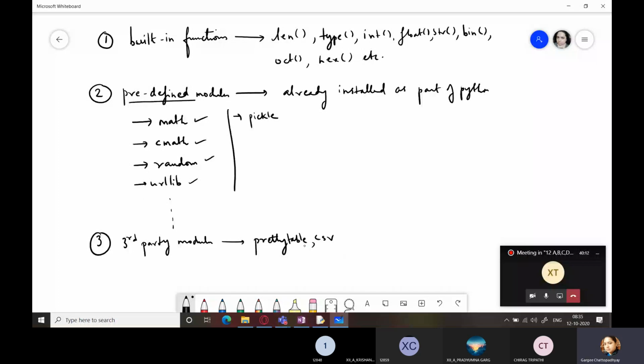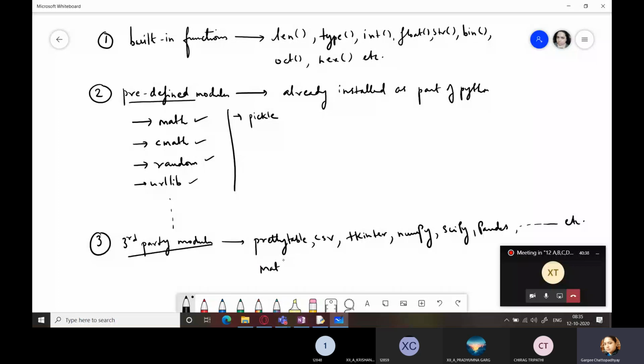So PrettyTable, CSV, tkinter, numpy, scipy, pandas. These are some of the third-party modules created by Python developers which are used for specific applications.